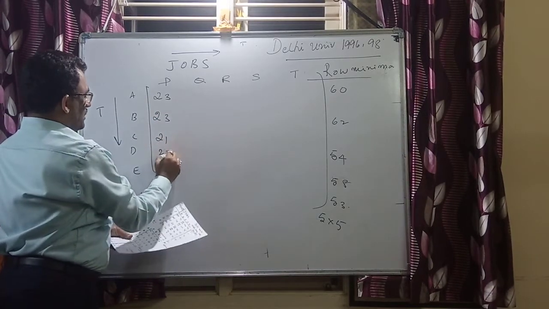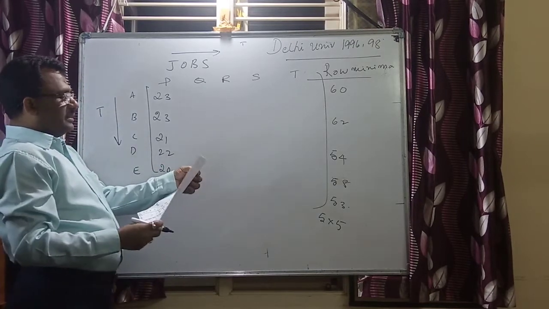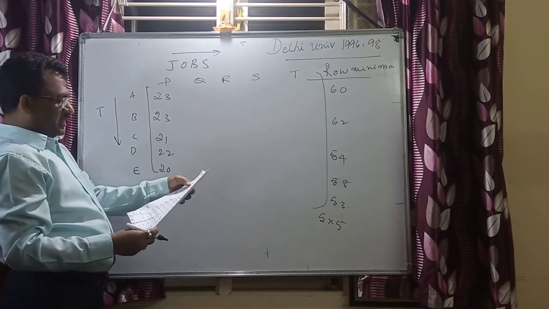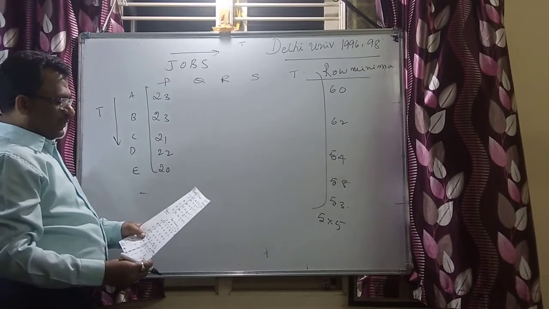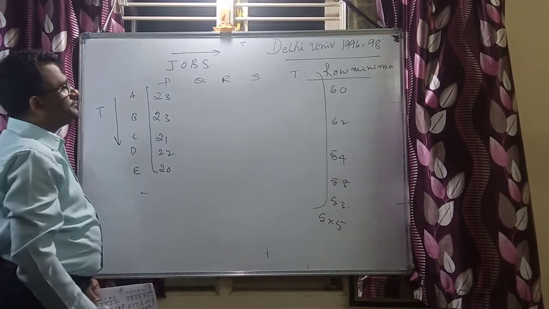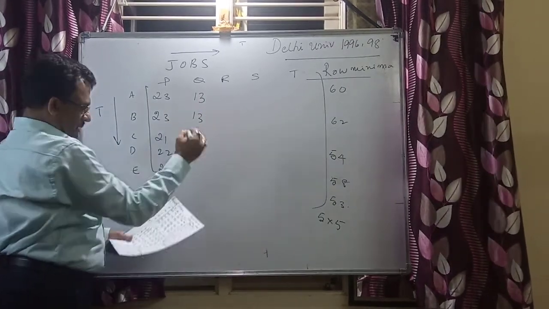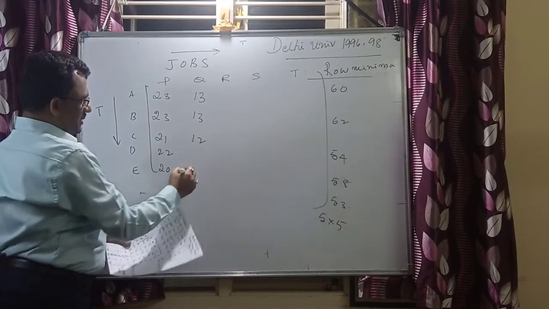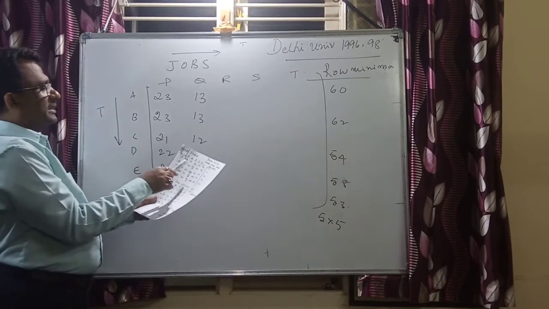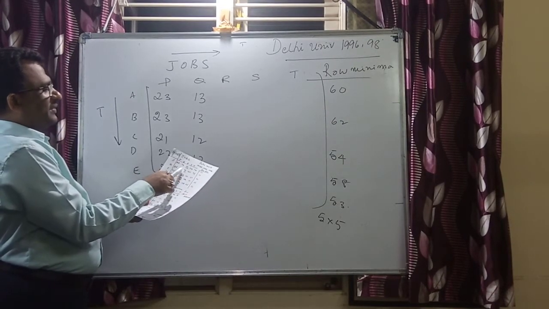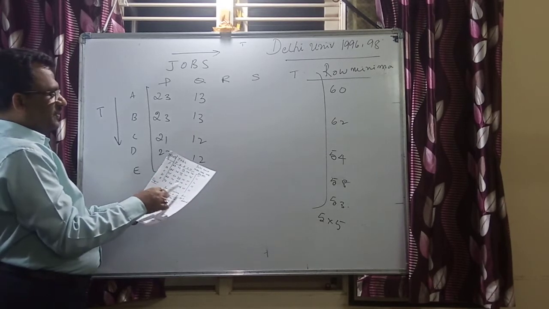21, 22, and then 20. That is 83 minus 60, 85 minus 62, 75 minus 54, 80 minus 58, 73 minus 53. I am doing it column wise. Now, next is 13, 13, next 12, 12, and then 11. Now, we say that here 73 minus 60, 75 minus 62, 66 minus 54, 70 minus 58, 64 minus 53.